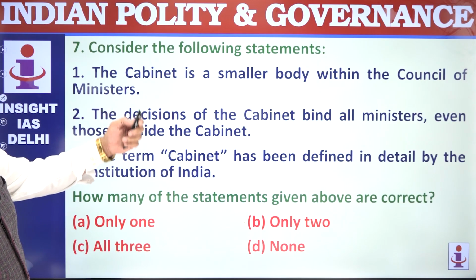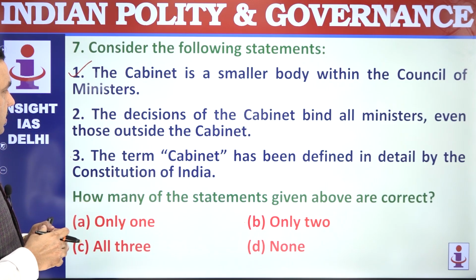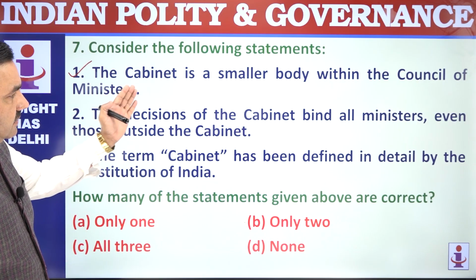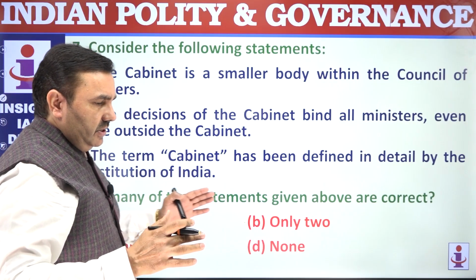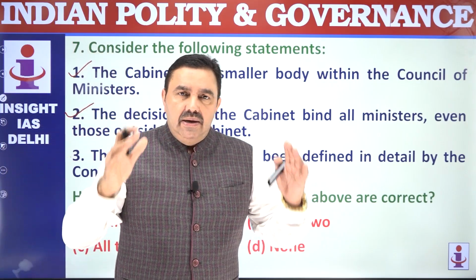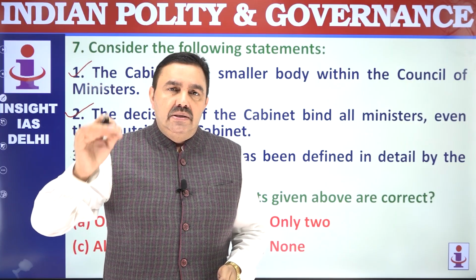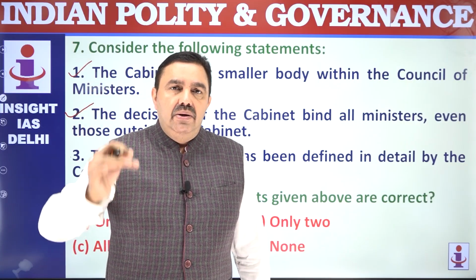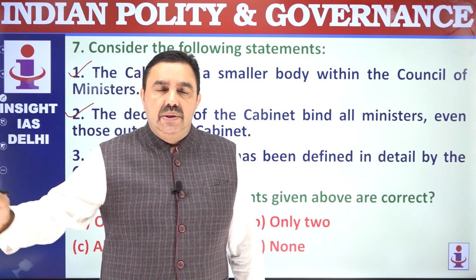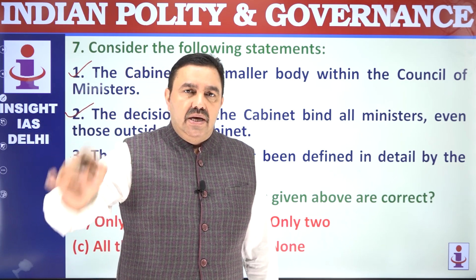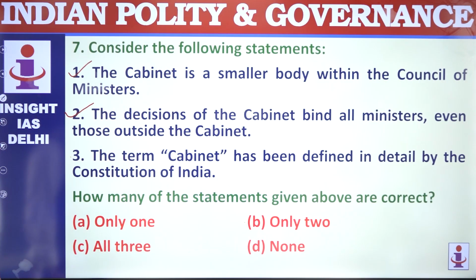The cabinet is a smaller body within Council of Ministers. That's correct. The senior ministers are called cabinet ministers. The decisions of cabinet bind all the ministers. When an issue is discussed, maybe some ministers do not agree with the decision, but once the decision is made through majority vote, it is a collective decision and it is binding on everyone. If a minister still says that I am not happy with the decision, I will not go with it, that minister will have to resign. That minister cannot continue to be part of cabinet.